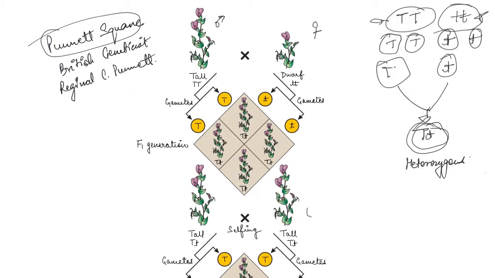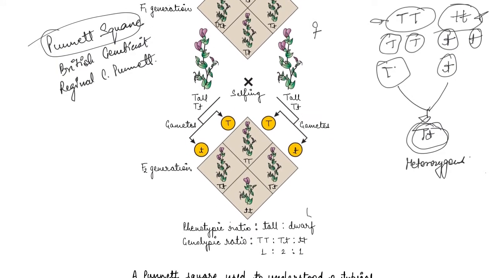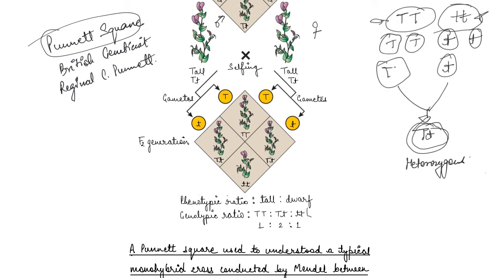The next Punnett square that you will see will be this, right? Now we are again separating both the gametes. So here we have one tall and one dwarf. In a similar way, since it is self-crossing, again we have one tall and one dwarf, right?